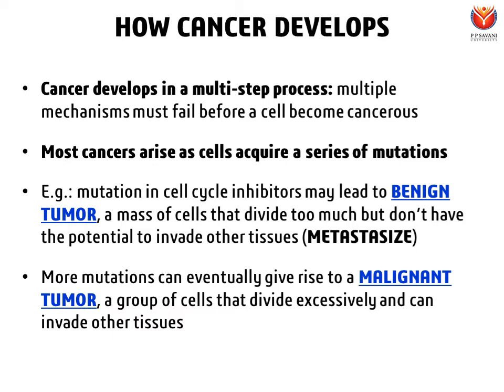This is how a cell becomes malignant. So mutation is the fundamental process required to convert a normal cell into a cancerous cell, but it requires a series of mutations and not just a single mutation.